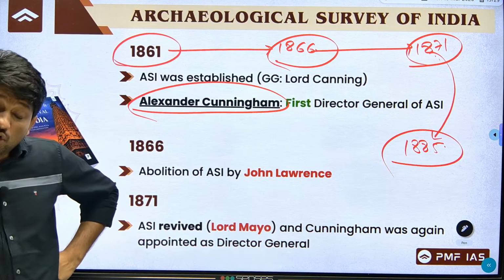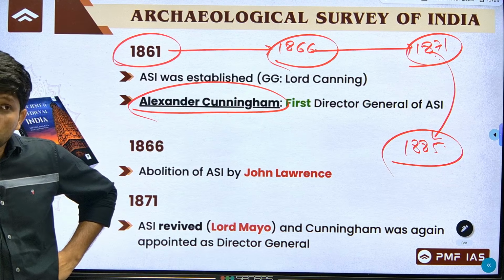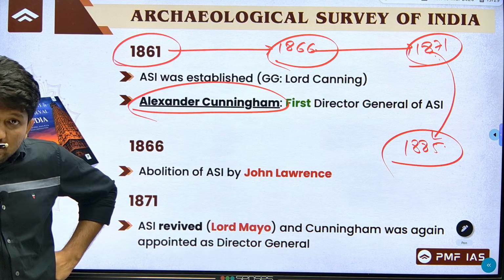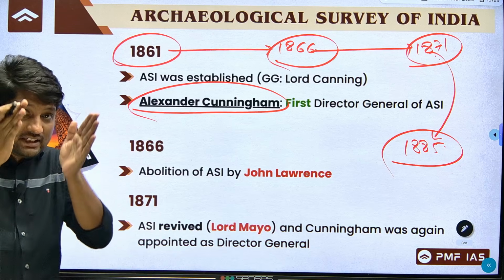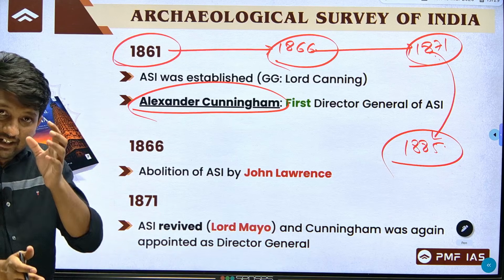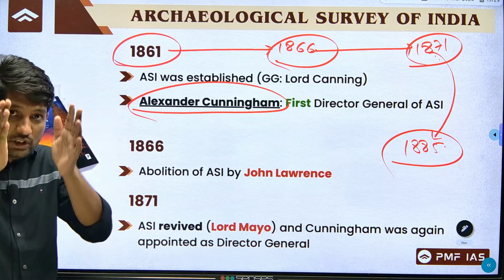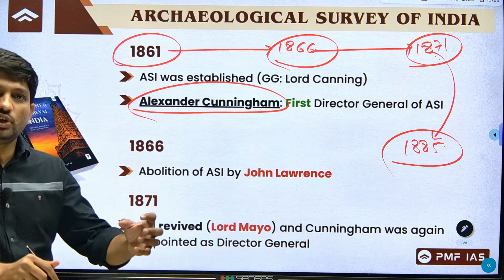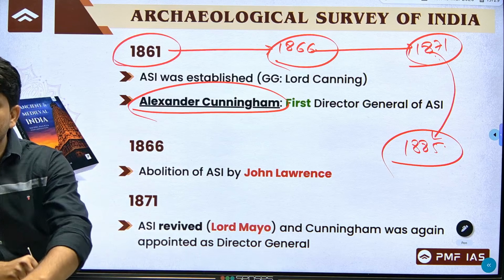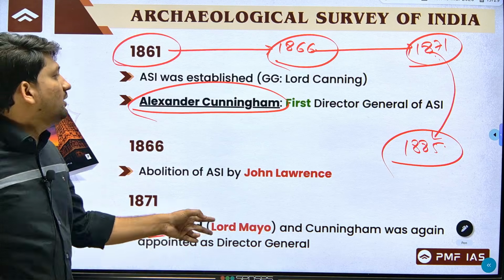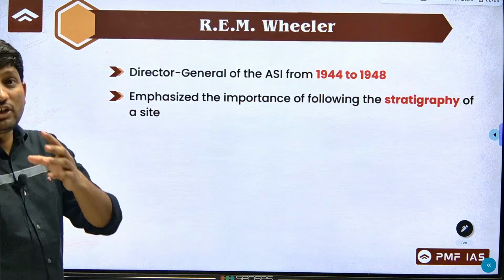See, he focused on horizontal excavation, so he did not give importance to stratigraphy. Stratigraphy means studying different layers. Studying different layers means one has to do vertical excavation, but John Marshall focused on horizontal excavation. That's why he did not give importance to vertical excavation or stratigraphy.